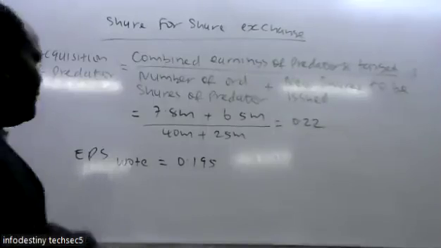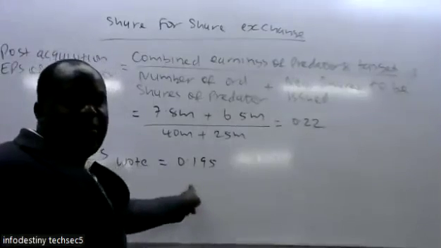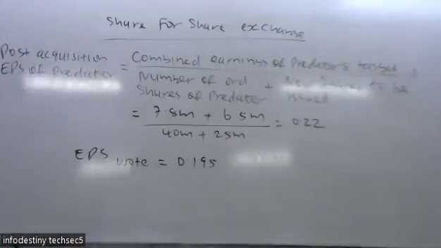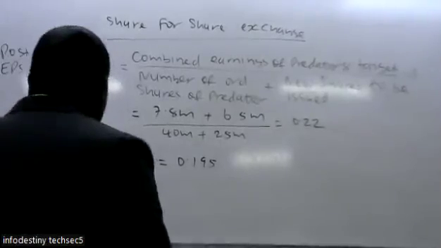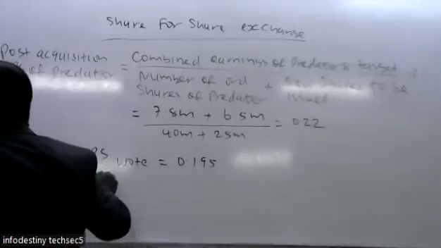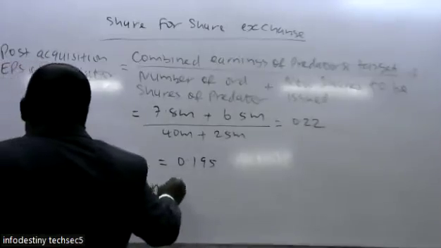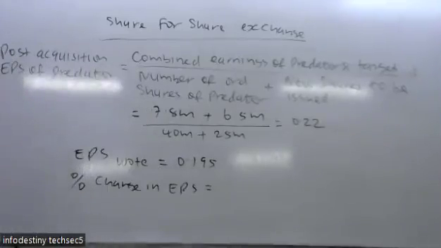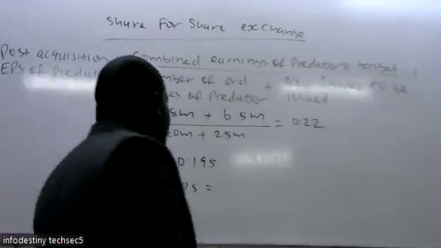So all of you got this figure after making the correction, earning per share for Water, 0.195? After I asked you to make the correction, they are saying they got that. So we want to get the percentage increase of that item. What is the percentage change in the earnings per share?